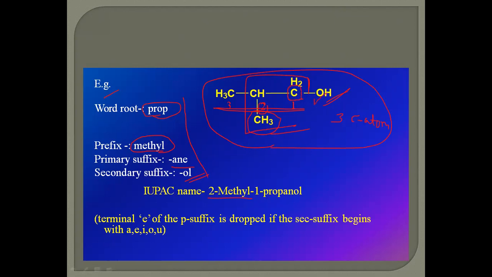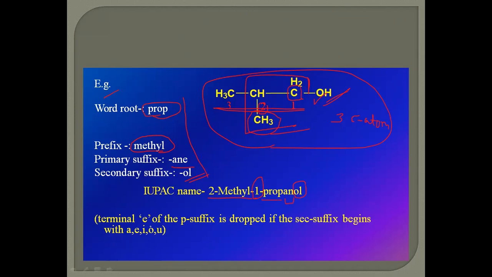The hydroxy group is present on the first carbon atom, so the number 1 is given for the hydroxy substituent. Prop for word root, AN for primary suffix, and OL for the hydroxy alcoholic functional group.